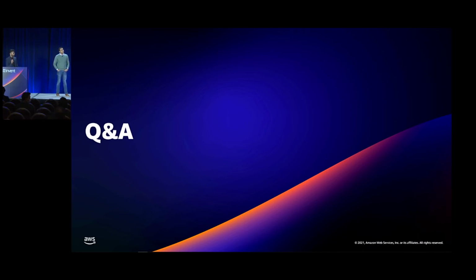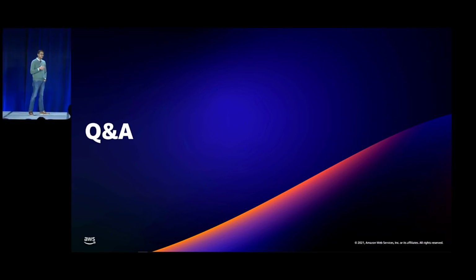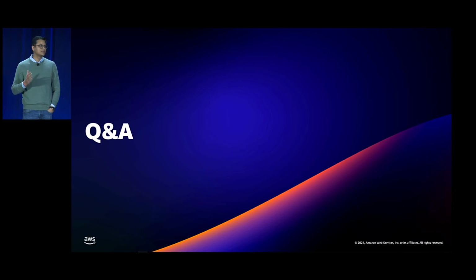That's a good question. It will depend on your model size. If it is a larger model, it will take us more time to download the model. There will be cold start, particularly if there is no request for a certain period of time, and then there is a new request, we'll have to download that model and warm up that underlying compute resource. That is basically cold start, and that will depend on the model size. It can vary from seconds to maybe a minute or two. So you'll have to test it out with different model sizes and different memory sizes and see which one works best for you.